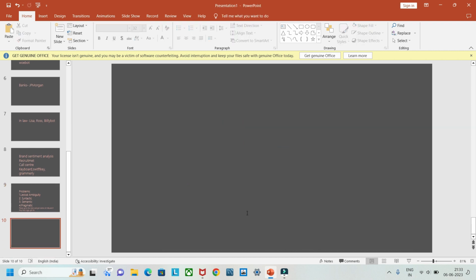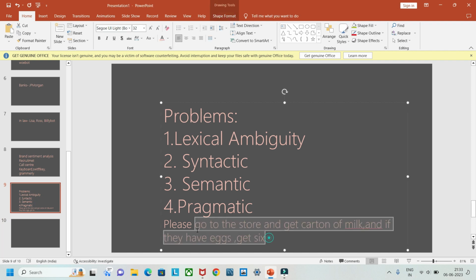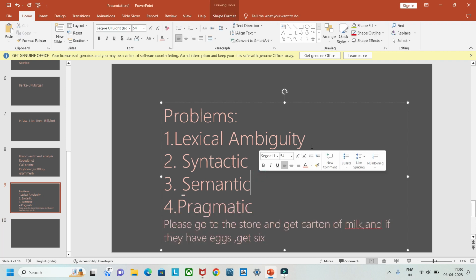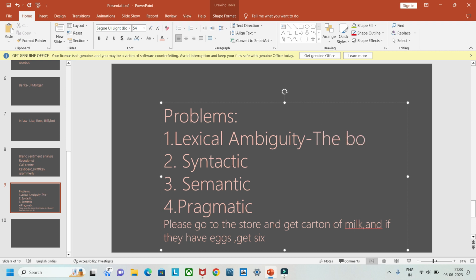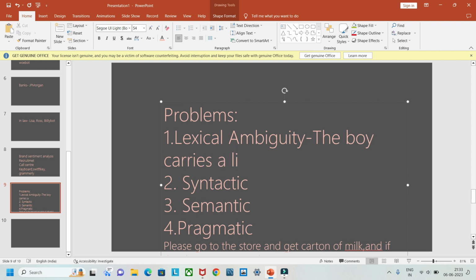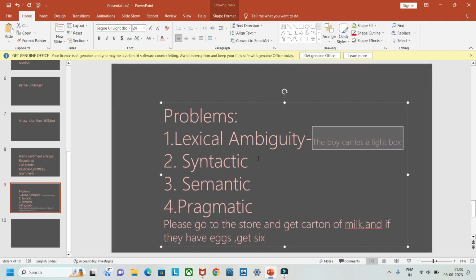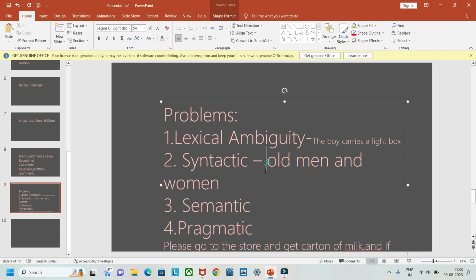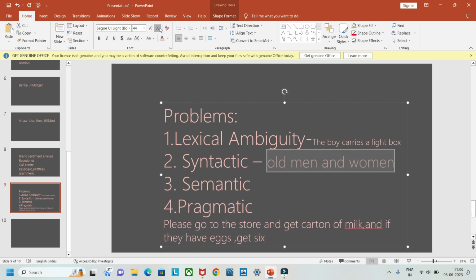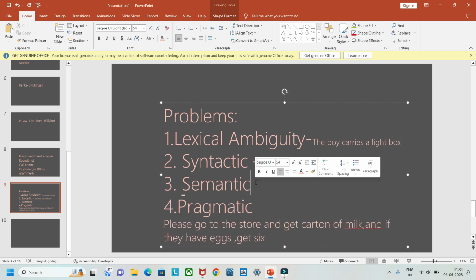The last one is anaphoric ambiguity. Let me give you examples of all of them. Here, the boy carries a light box is the example of lexical ambiguity. Then syntactic ambiguity is old men and women. Sorry guys, I should have done it earlier.